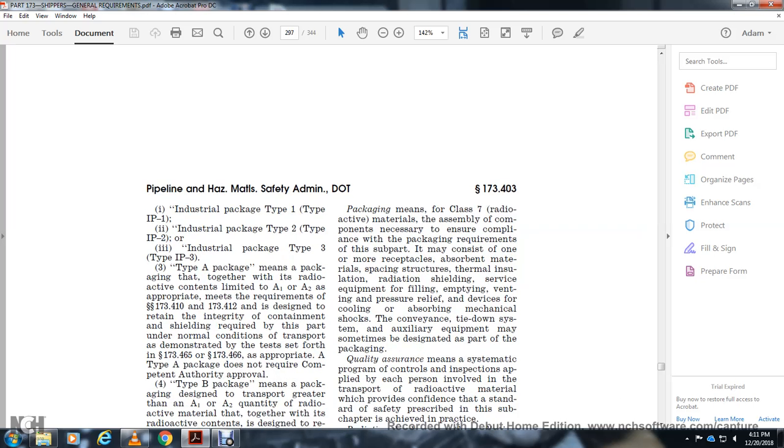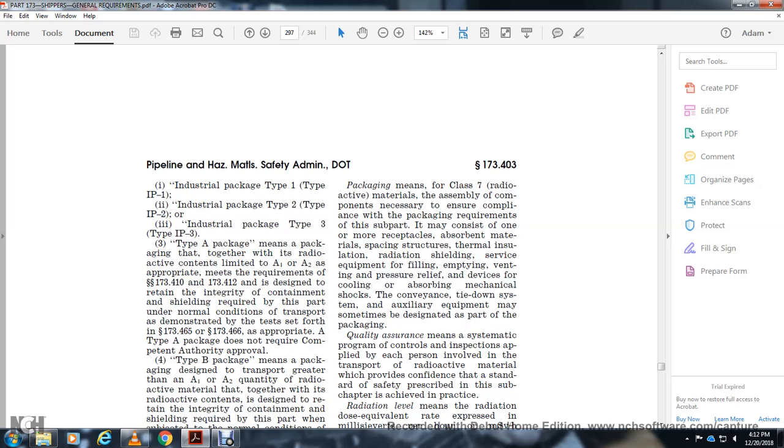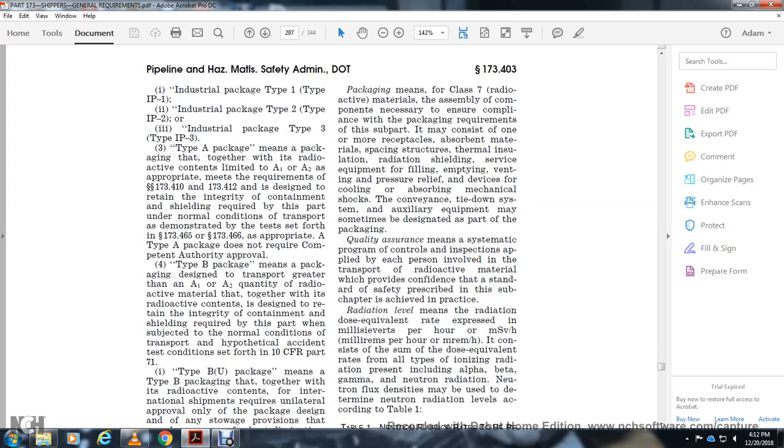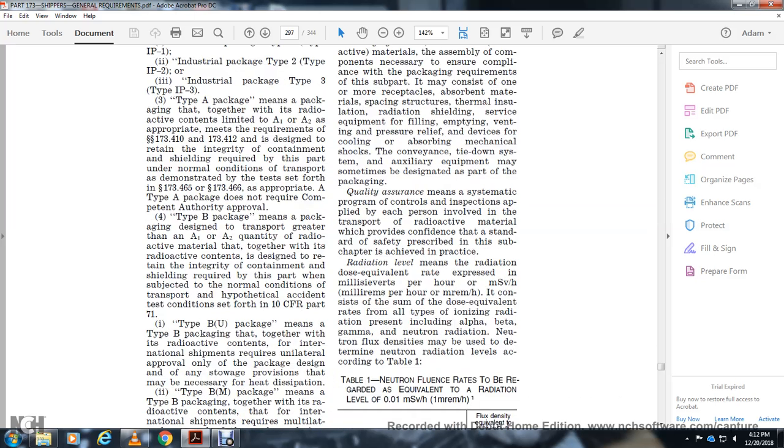A Type B package means a package design for transport of greater than A1 or A2 quantities of radioactive material, together with its radioactive contents, designed to retain the integrity of containment and shielding required by this part when subjected to normal conditions of transport and the hypothetical accident test conditions set forth in 10 CFR Part 71. Type B(U) means a Type B packaging, together with its radioactive contents, for international shipment that requires unilateral approval of the package design.